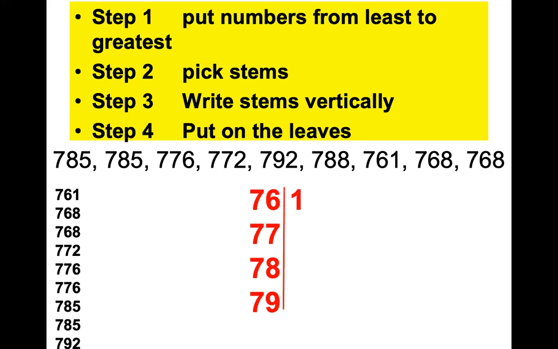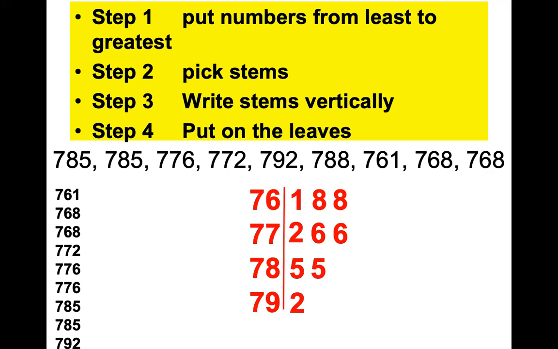We attach our leaves. 1 goes with 76. A lot of kids will do this once they have the stems. Well, the first stem is 76, so it'll go 1, 8, 8. See what I'm doing? I'm just looking at the ones that say 76. 1, 8, 8. Evenly spaced out. If you want to put commas, you can put commas. Then I go to the 77s: 2, 6, 6. Then I go to the 78s. That would be 5 and 5. And then the last one is a 2.